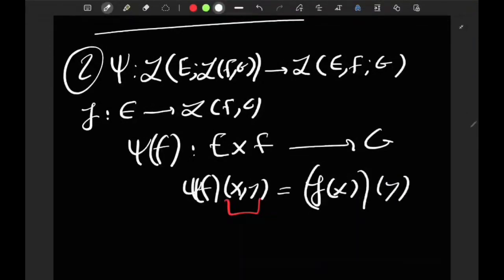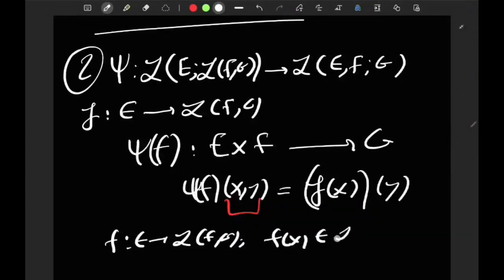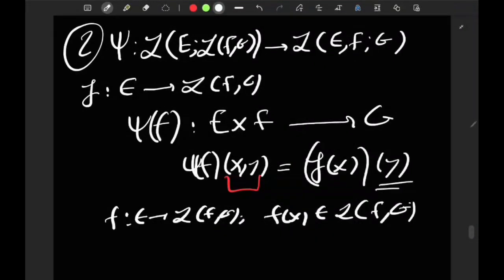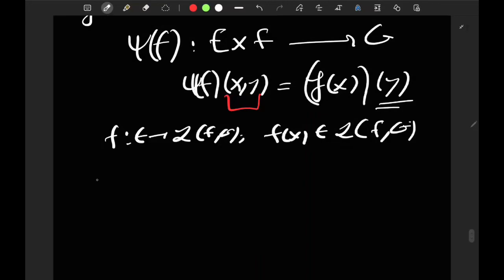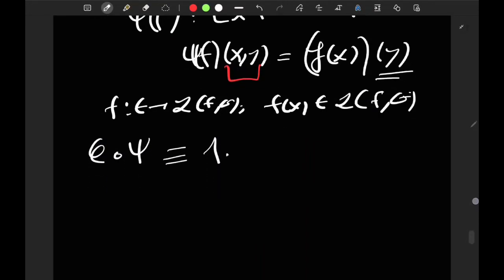How does this make sense? So f is from E to L(F; G), and if I take an x in E, f of x is going to be in L(F; G). It's itself a mapping, and it takes as an argument some y in F. So that's the definition of my psi, and it's really very easy to prove that psi is the inverse of phi. To prove this, let's consider phi round psi and try to prove that this is the identity map.